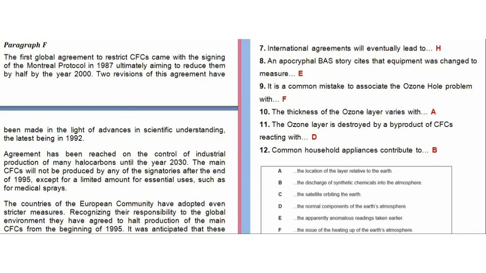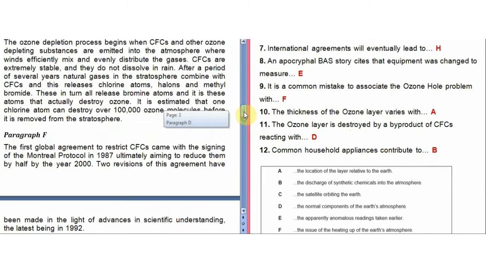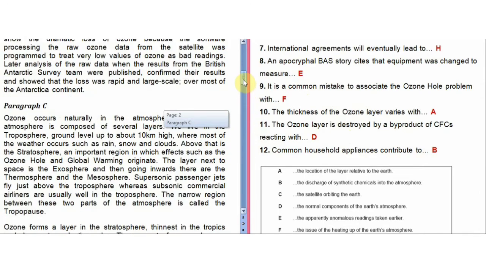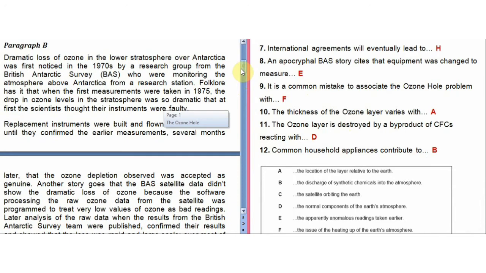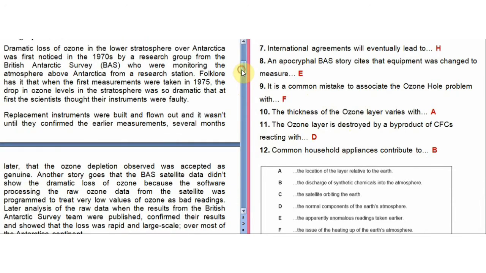Now the next, eighth question, apocryphal. Apocryphal means doubtful. Okay, so apocryphal BAS story cites that equipment was changed to measure. So if you remember, I think the location ends in paragraph B, because in paragraph B they talked about replacement instruments, when they replaced the instruments and then they did the same experiment again. So now they are talking in the question that the equipment was changed to measure what? Answer is E, and that is the apparently anomalous readings taken earlier.